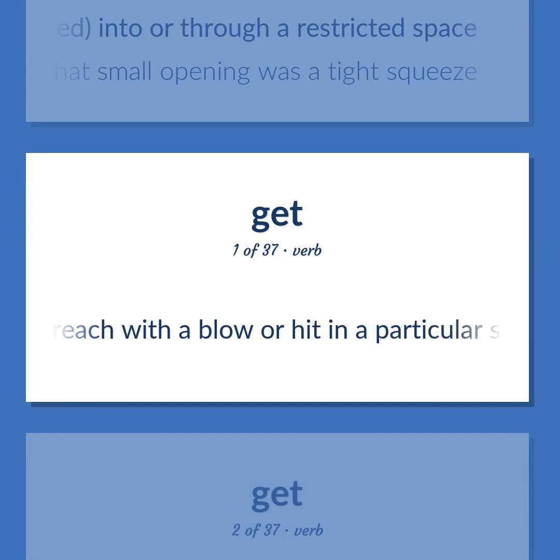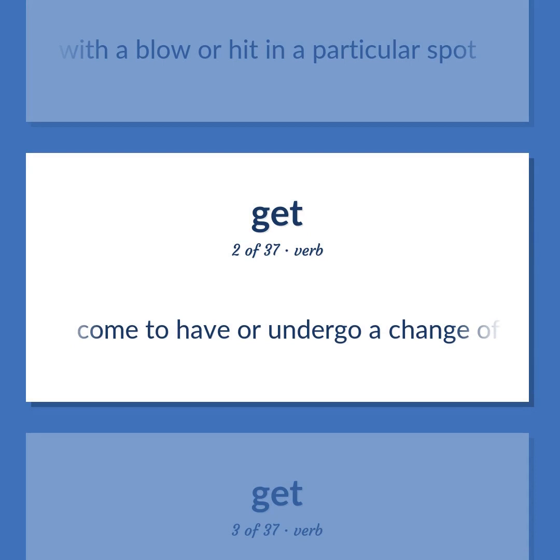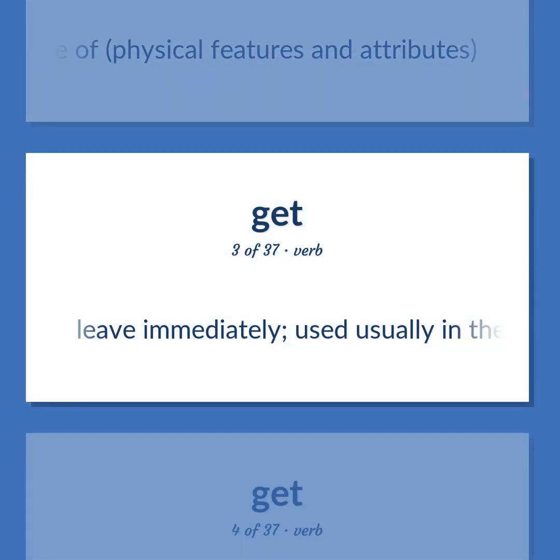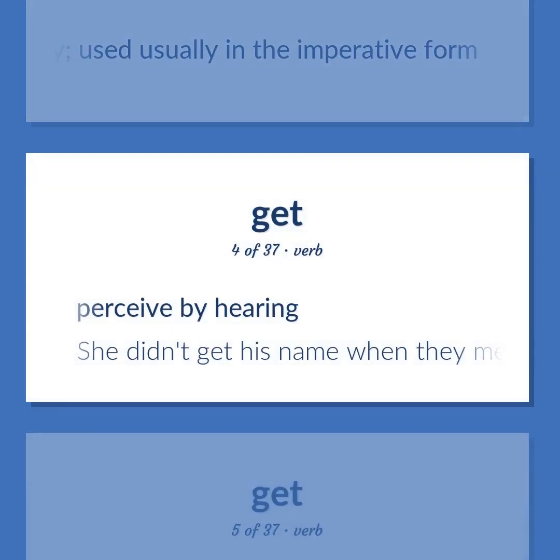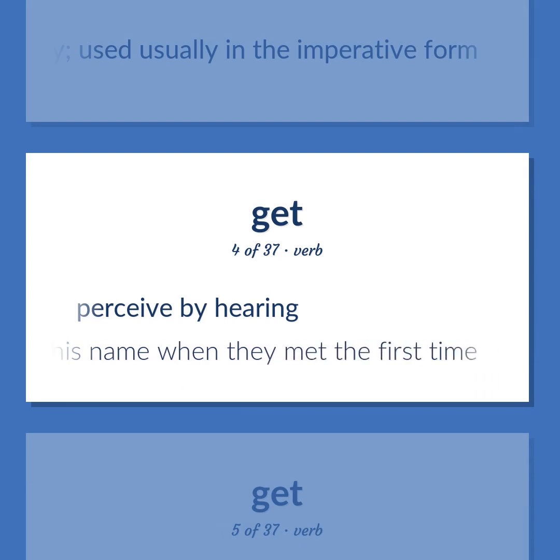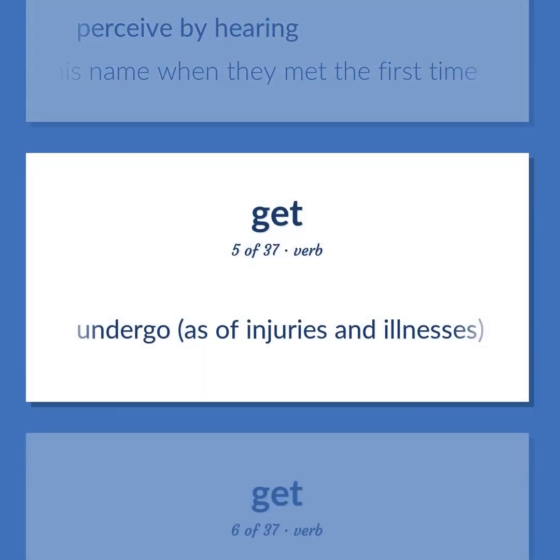Reach with a blow or hit in a particular spot. Come to have or undergo a change of physical features and attributes. Leave immediately. Used usually in the imperative form. Perceive by hearing. She didn't get his name when they met the first time. Undergo, as of injuries and illnesses.